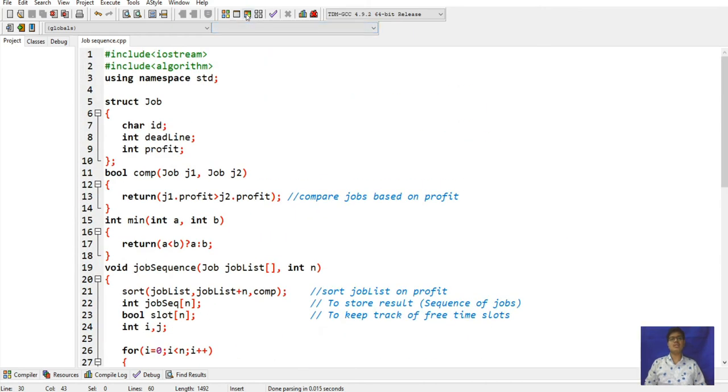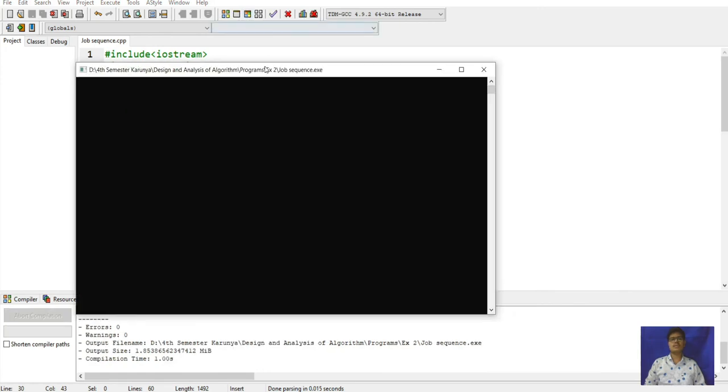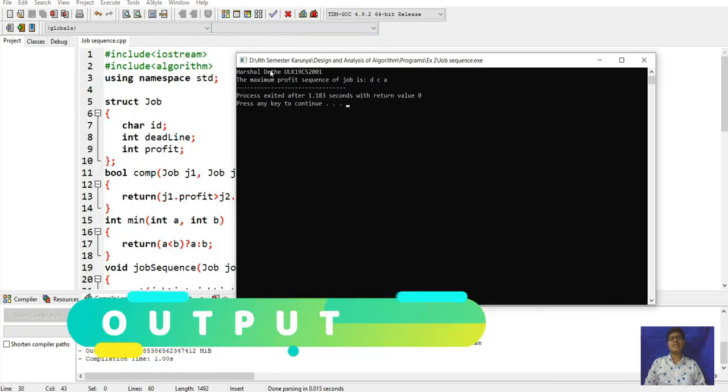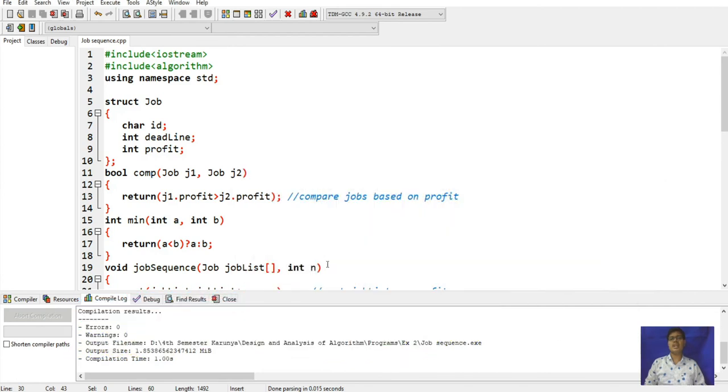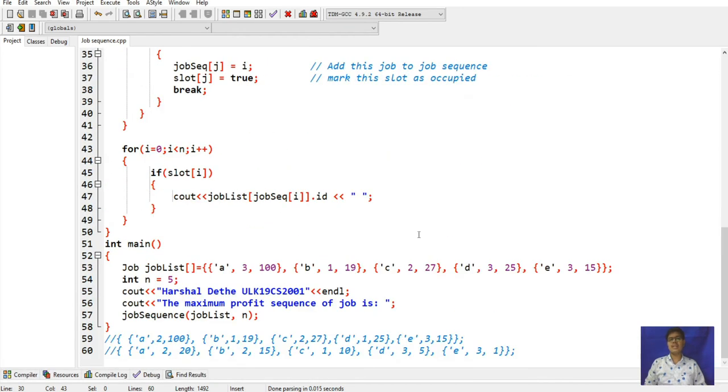Now I will show you the output. Here it is showing the maximum profit sequence of jobs is d, c and a, because d has deadline of 3. Here a also has deadline of 3, and c also has a deadline of 3. It has the maximum profit. So firstly this will be executed.